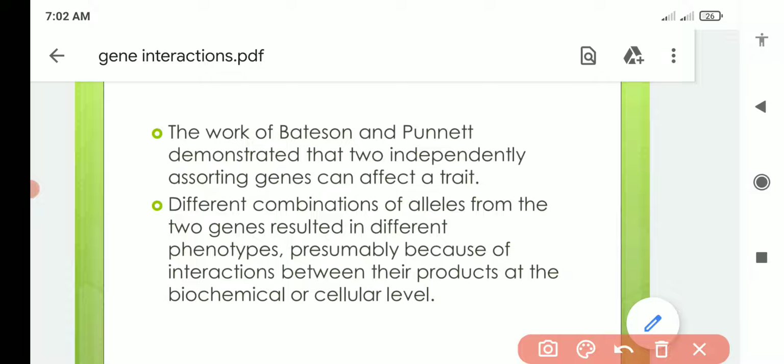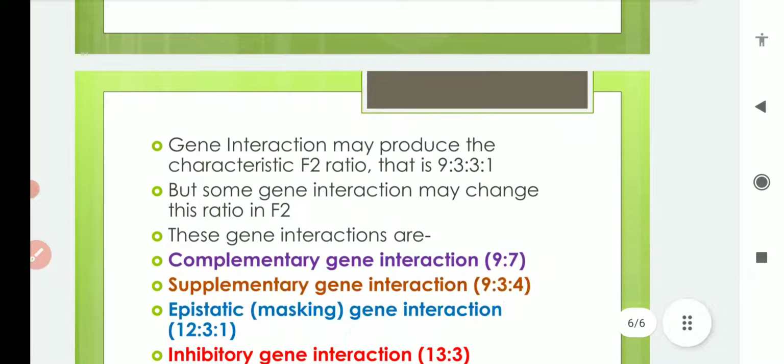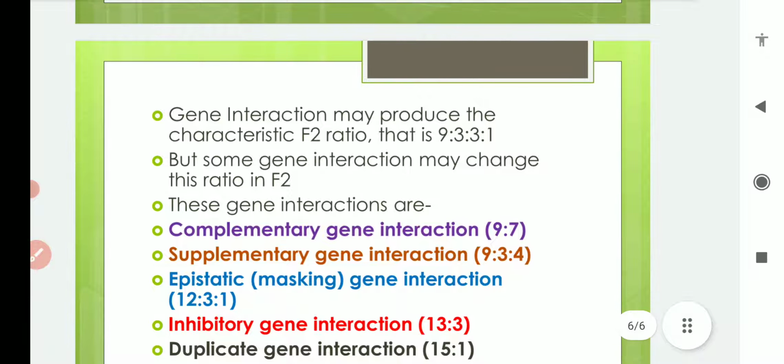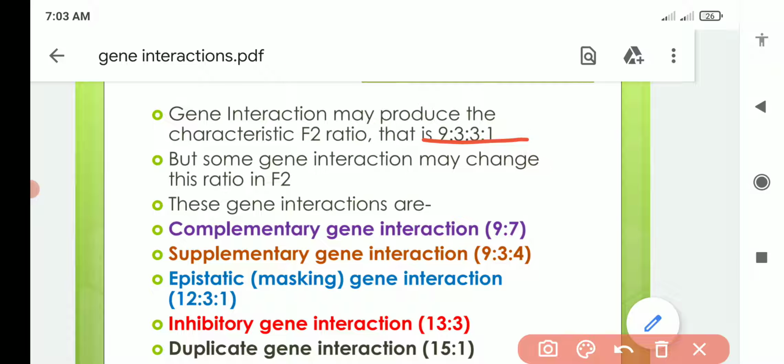So we have seen that this is because of the interaction between different genes. Here two genes are present, so there is interaction between these two genes. Gene interaction may produce the characteristic F2 ratio, that is 9:3:3:1. We have already seen this ratio in the above example. But some gene interactions may change this F2 ratio also. So what are these gene interactions which may change the F2 ratio?